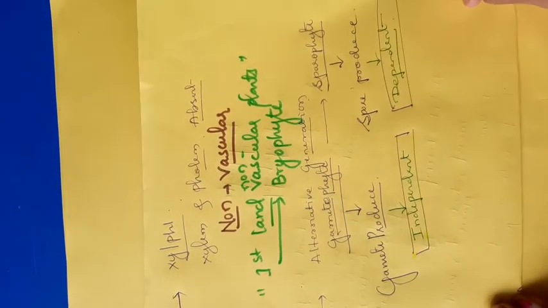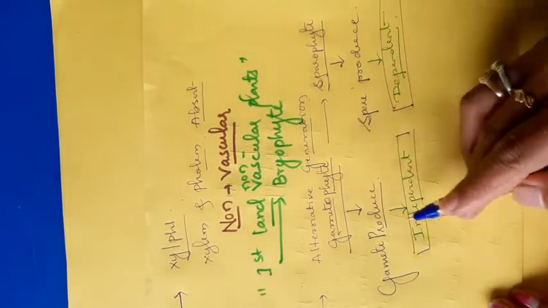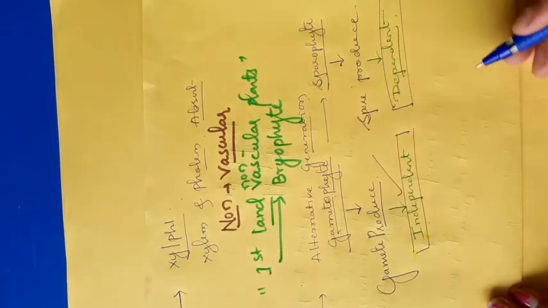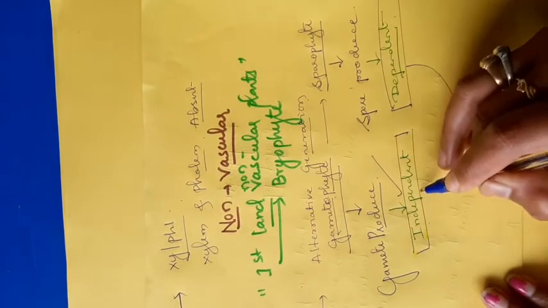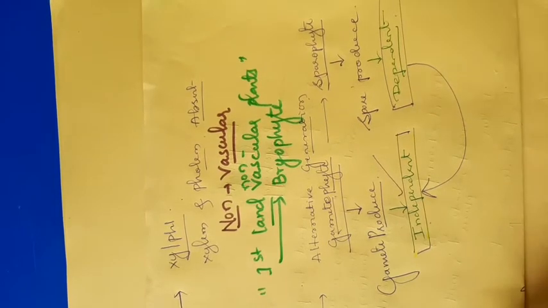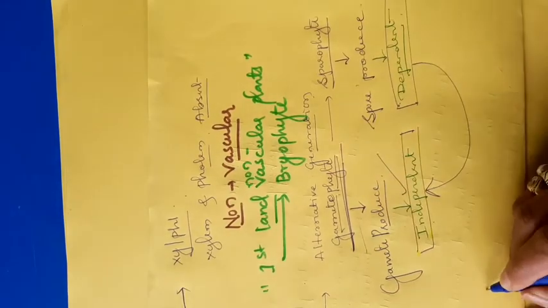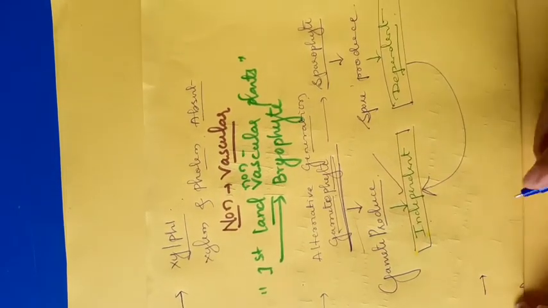Which stage is independent? The gametophytic stage is independent. The sporophytic stage is dependent. The sporophyte is dependent on the gametophyte. Okay. Here you have to remember the actual plant body is gametophyte. It is a usual question.